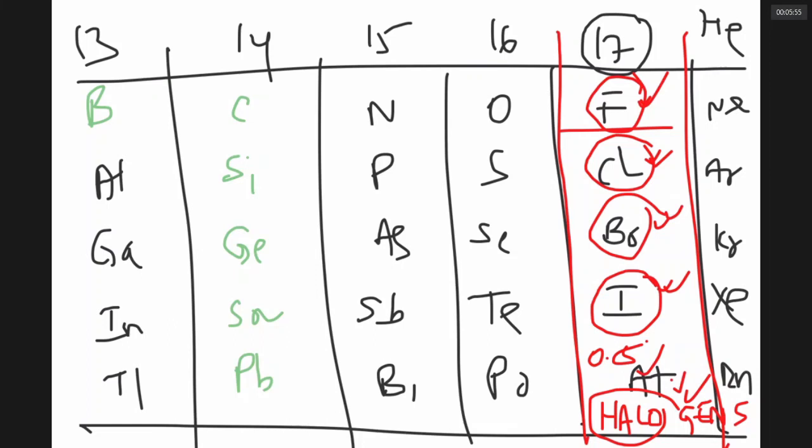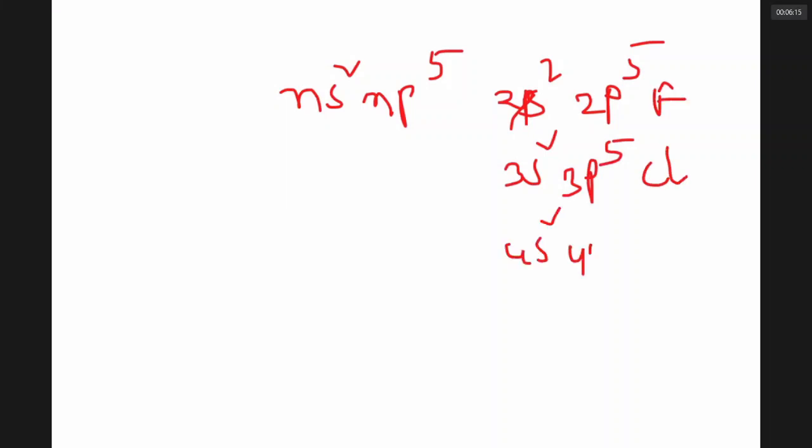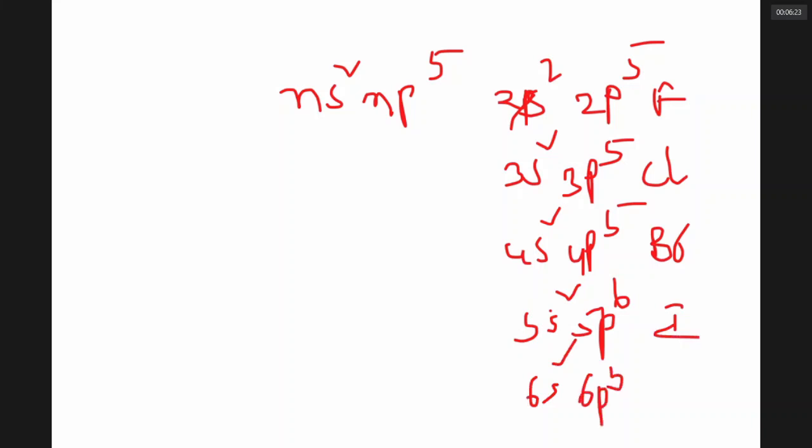No confusion, nothing. Also, all these elements have ns2np5, that is 2s2 2p5 for fluorine, 3s2 3p5 for chlorine, 4s2 4p5 for bromine, 5s2 5p5 for iodine, 6s2 6p5 for astatine.